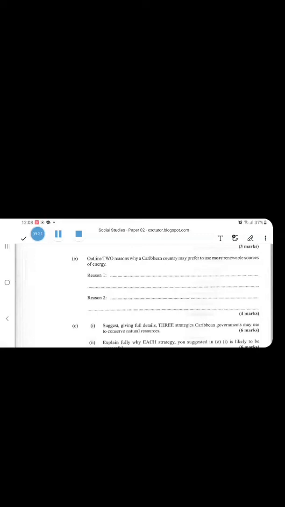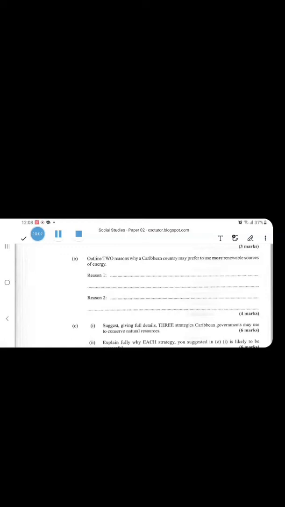So they will not run out. You don't have to worry that the resource is going to run out. No, it is there in abundance. It can be reused, right? It can be replenished. Reason 2, renewable energy tends to be more environmentally friendly than other forms of resources. You do not have to worry about pollution and greenhouse gases, right? So that's just 4 marks.